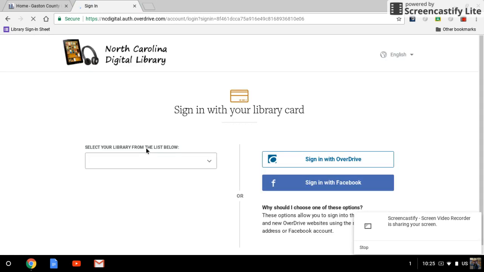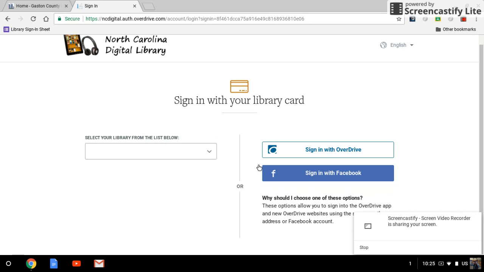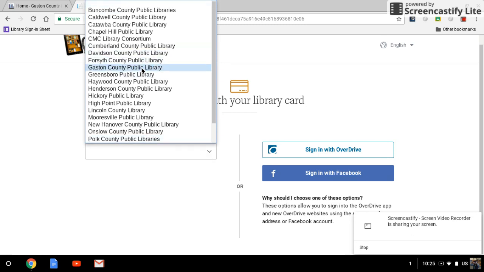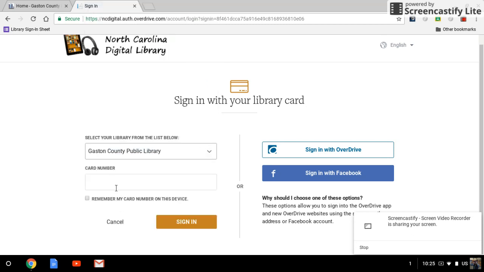And this is where your wildcard number really comes into play. You have to have the wildcard number in order to check out the book. So unlike Destiny, where you were already logged in at the beginning, the wildcard number you have to put in when you want to check something out. So you have to select your public library. You are Gaston County, so you're going to select Gaston County. And then you're going to put in your wildcard number. Remember, your wildcard number is 14 digits. And if you're confused about what it is, you need to ask your teacher.